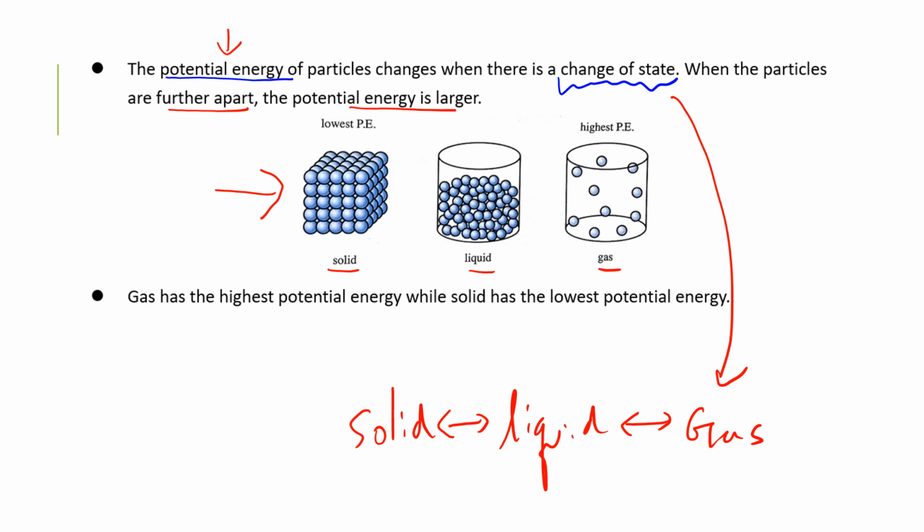Among all the three situations, please be noted that gas has the highest potential energy, while solid has the lowest potential energy. So that is to say, solid is smaller than liquid, and liquid is smaller than gas. I mean the potential energy. So that's it.